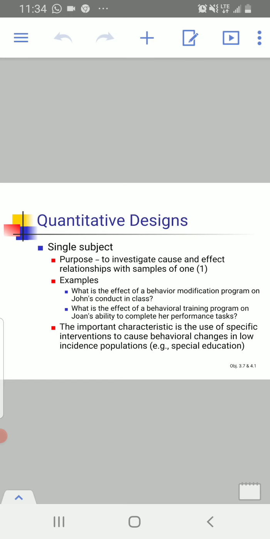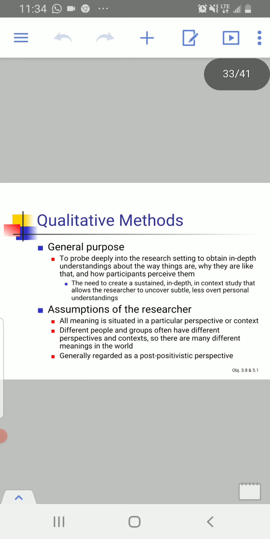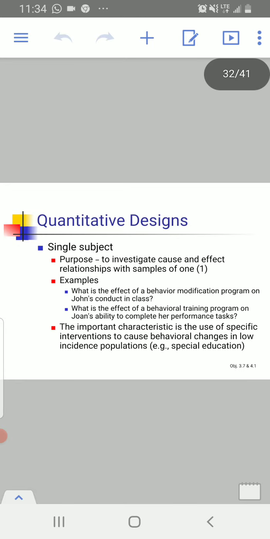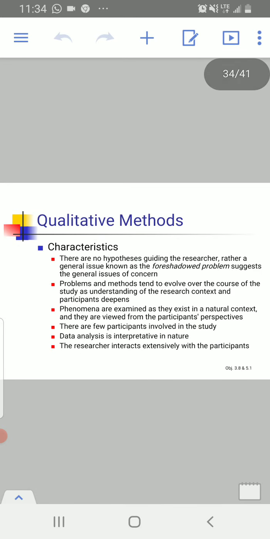And in this example, we are again trying to find out the effect of a behavioral training program on one single subject. So that's why this research is called single subject research. And the important characteristic is the use of specific intervention to cause behavioral changes in low incidence population, that is special education, right?